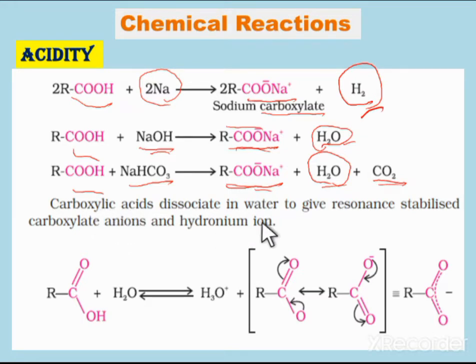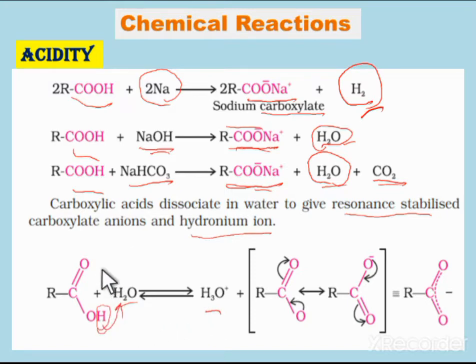Carboxylic acids can dissociate in water, giving a resonance-stabilized carboxylate anion and a hydronium ion. When the carboxylic acid is treated with water, during hydrolysis it dissociates. The H plus present in the carboxylic acid is given to water and forms H3O plus, that is the hydronium ion.